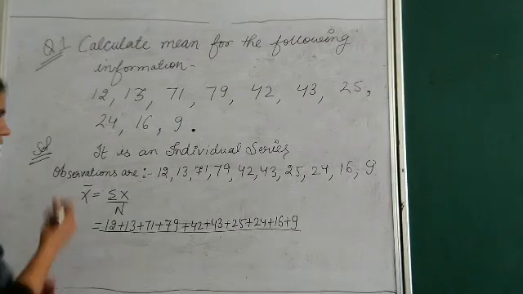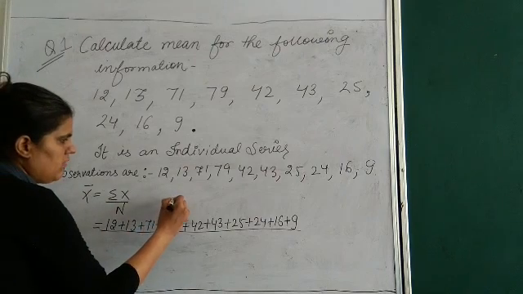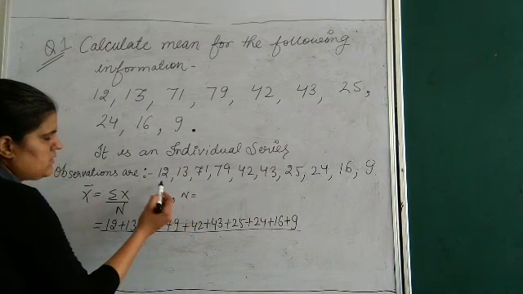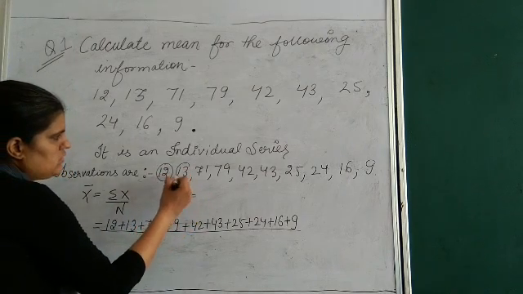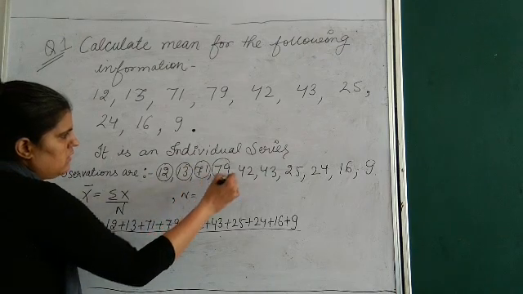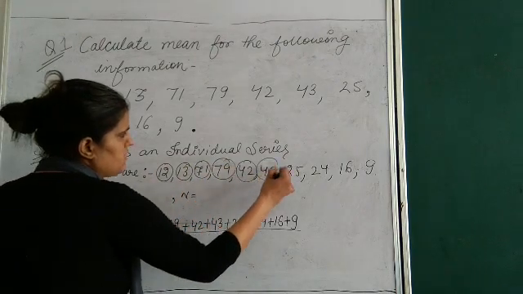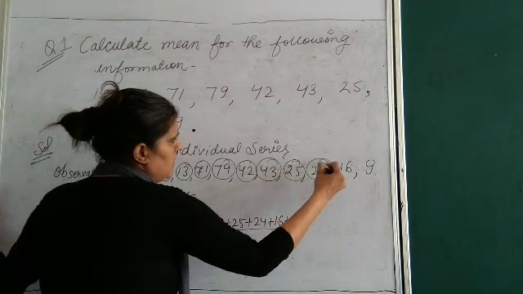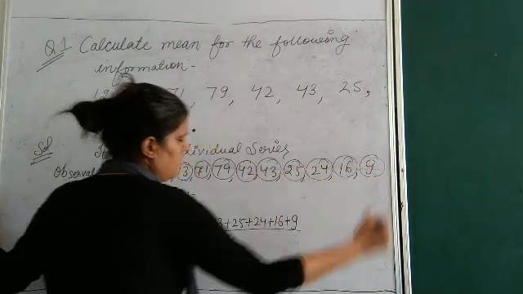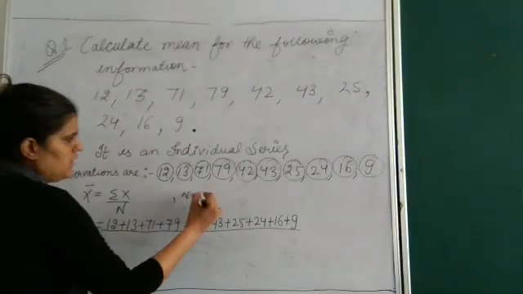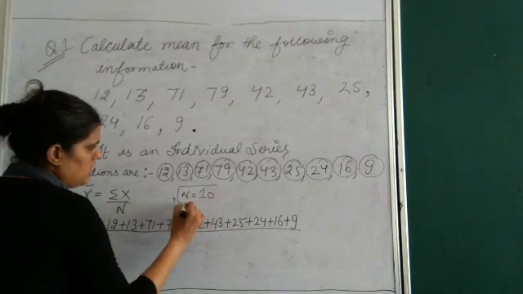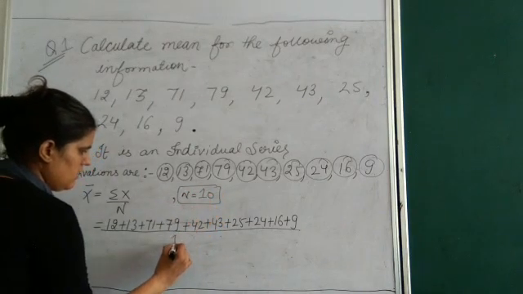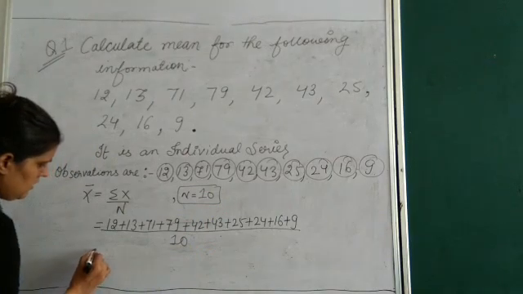How many observations are here? N is 1, 2, 3, 4, 5, 6, 7, 8, 9 and 10. So n is 10. I will write here 10.